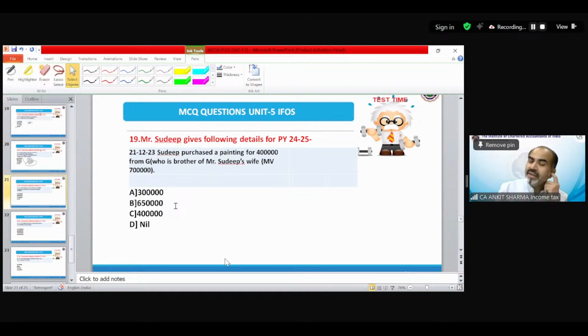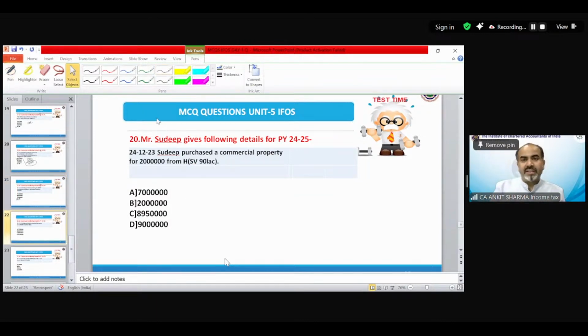Technically, G is brother-in-law of Mr. Sudeep, and that is included in the definition of relative. So if we receive anything from relative, that means other source provision does not apply. The correct answer would be D. Well done.